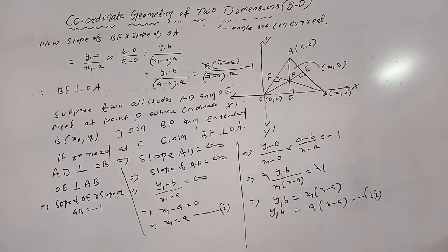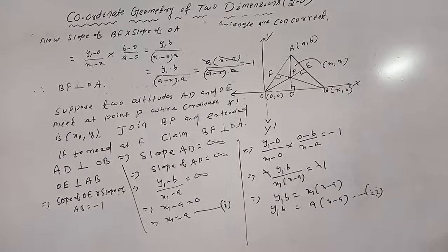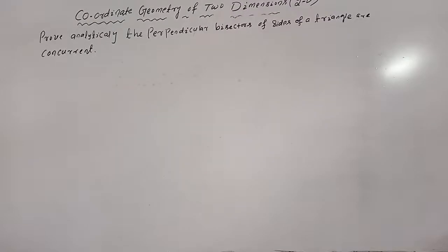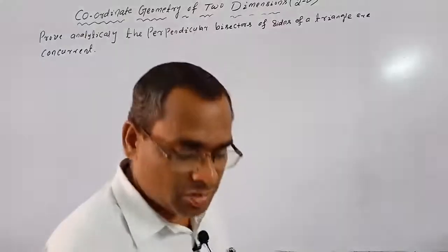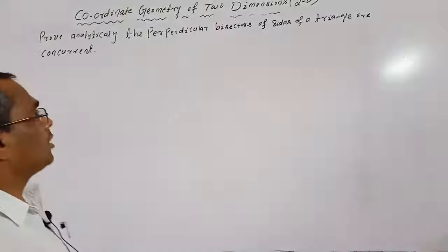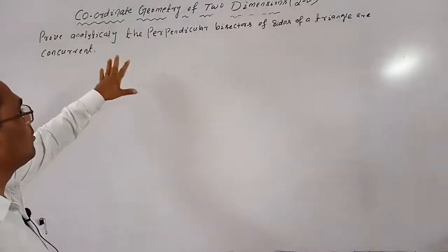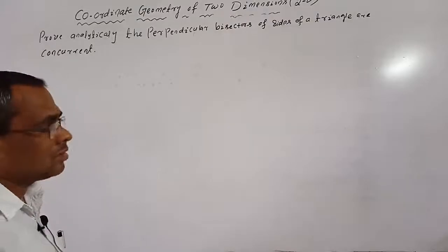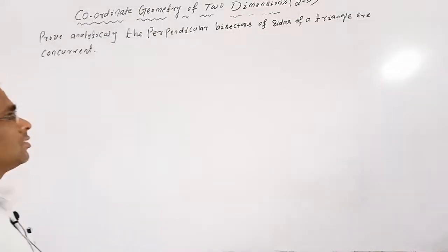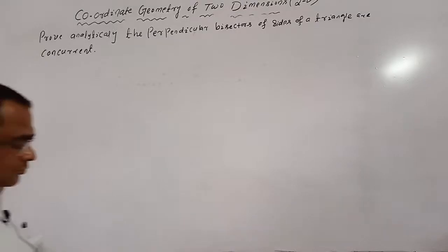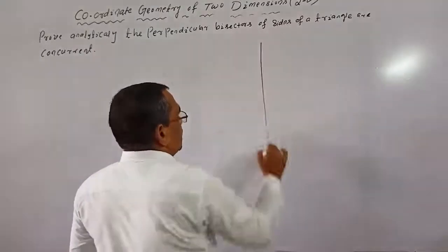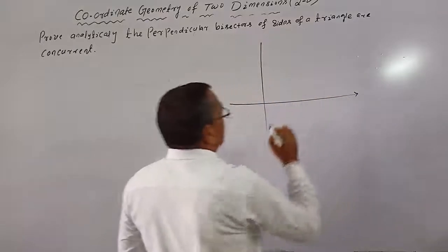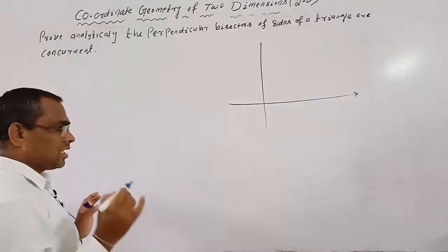Okay. Next, prove analytically the perpendicular bisectors of sides of a triangle are concurrent. Okay. So here we prove that the perpendicular bisectors of sides of a triangle are concurrent, and you know the point of intersection of perpendicular bisectors of sides of a triangle is known as circumcenter. Okay. So let us consider a triangle with one vertex at origin and one side along x axis,